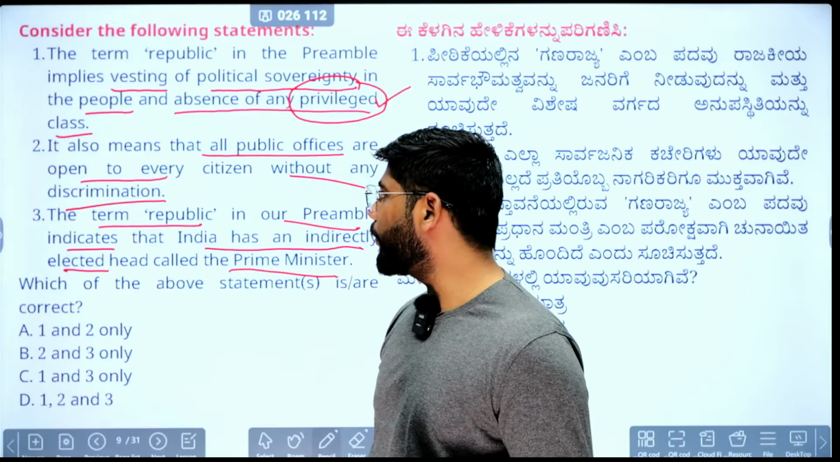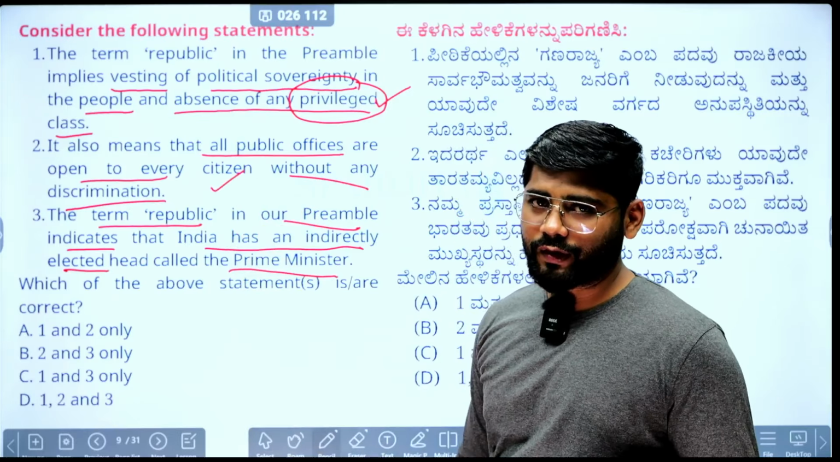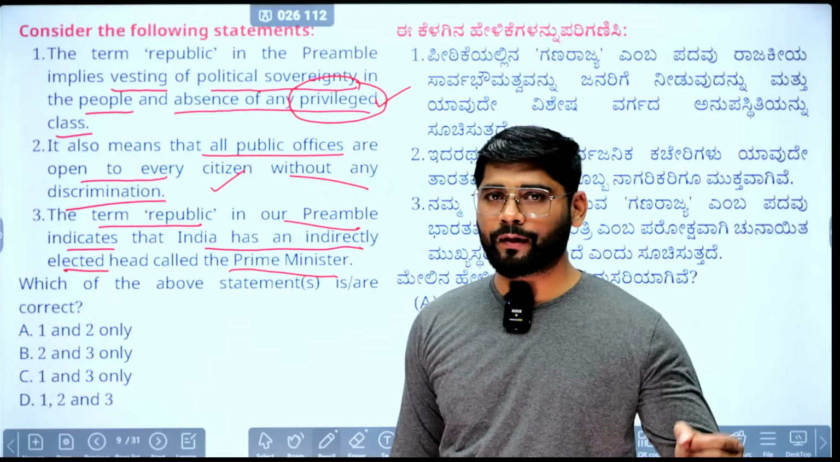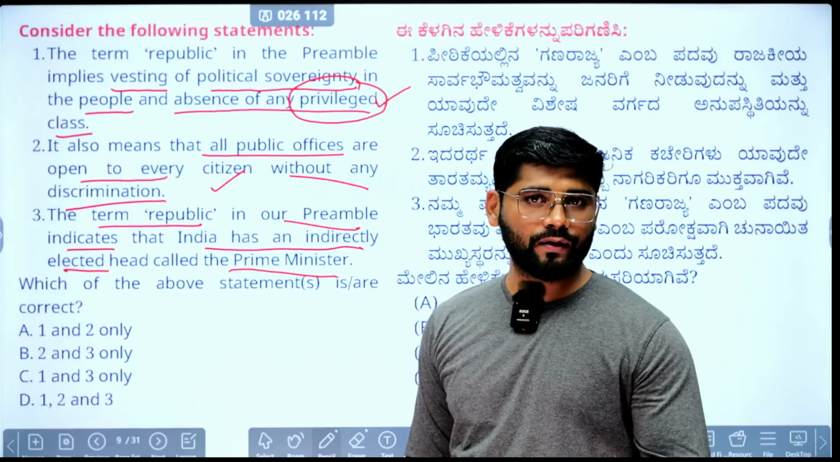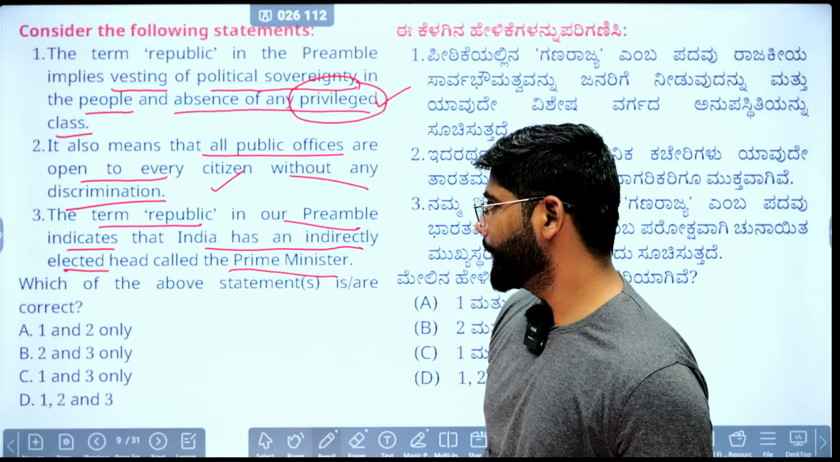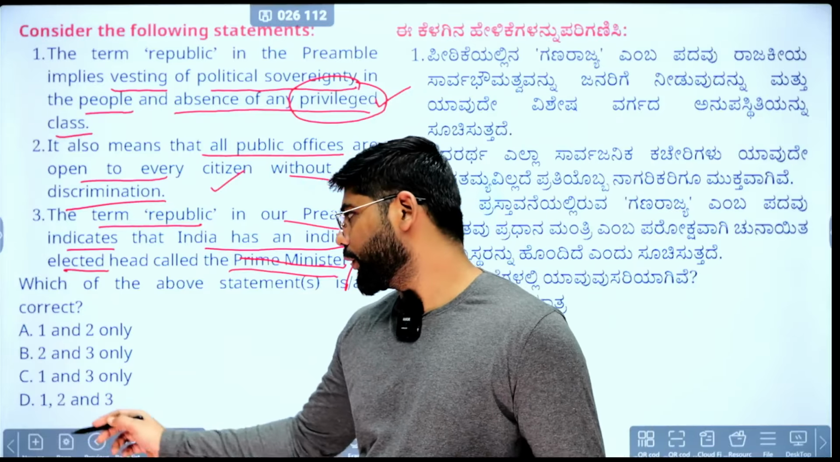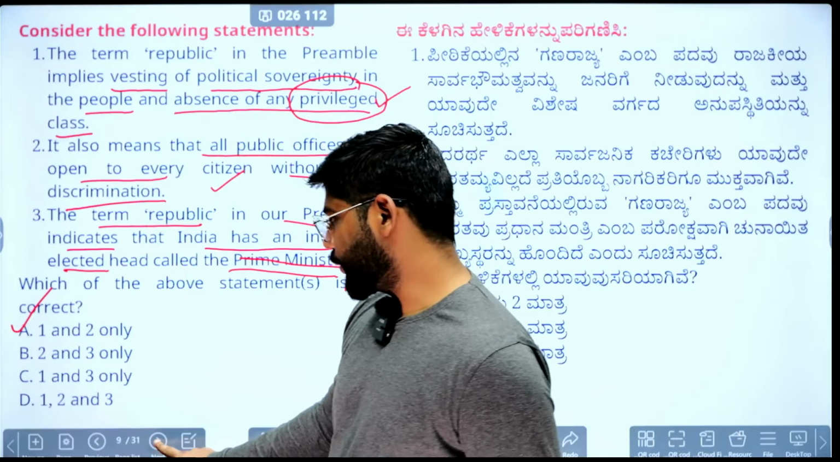Second, it also means that all public offices are open to everyone without any discrimination. Correct. There should not be discrimination on any social condition or aspects like sex, gender, class, caste, religion, creed, race, or ethnicity, whatever it is. Last statement, the term republic in our preamble indicates that India has an indirectly elected head called the prime minister. No, it is the president. This is quite an easy question. Everyone would have got it correct. Hope so. We'll move to our next question.